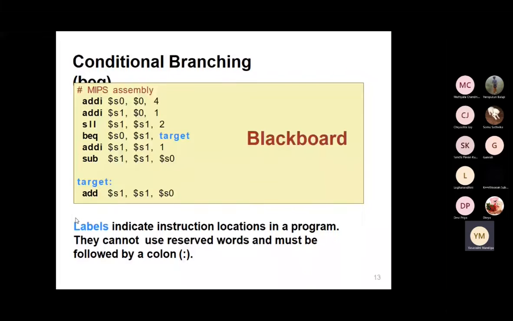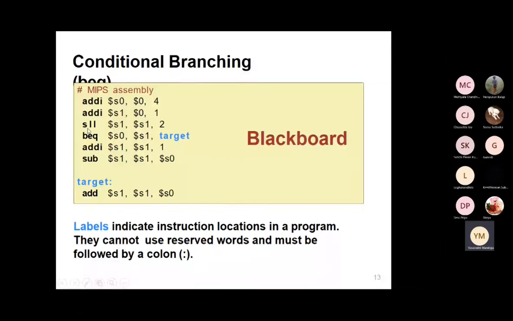In the first example, I'm adding the constant value 4 and placing it into the same register, S0. Similarly, I'm adding the constant value 1 and storing it in S1. Again, I'm doing the shift left operation. Do you all remember SLL for the shift left operation?